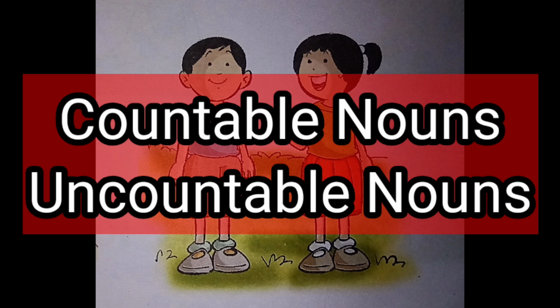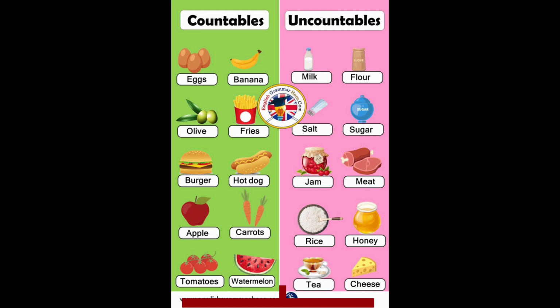Nouns can be classified into 2 types: countable nouns and uncountable nouns. Countable nouns are the nouns which we can count. Countable nouns can be presented in both the singular and the plural forms. Sometimes they can be represented by a number. Eggs are countable as we can count them in numbers, but the sugar, the salt and the honey are not countable. Uncountable nouns are the nouns which we cannot count. You can see on your screen. Kindly pause the video and read aloud all these countable and uncountable nouns.